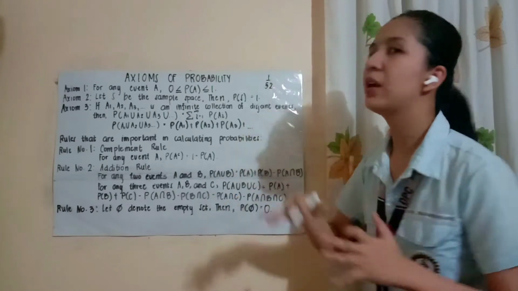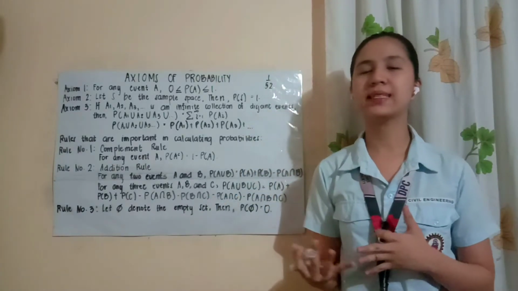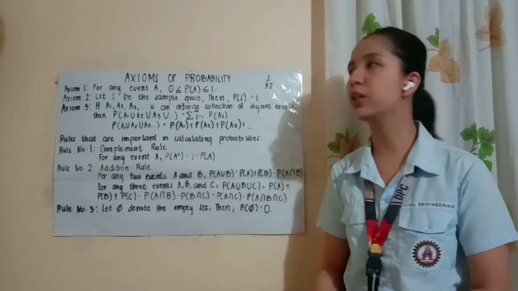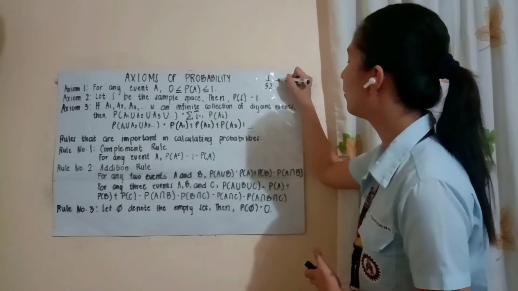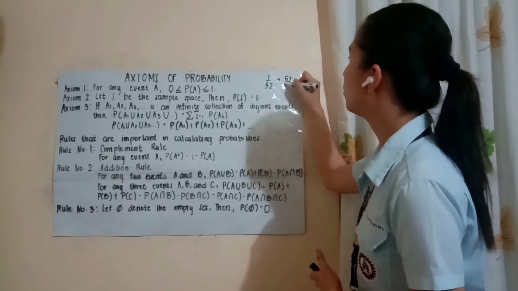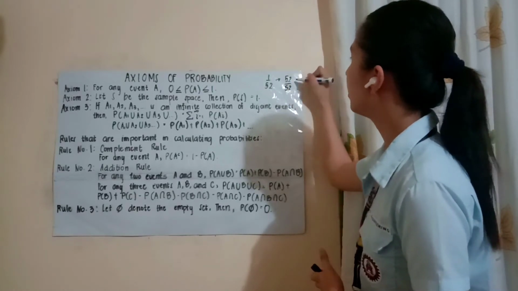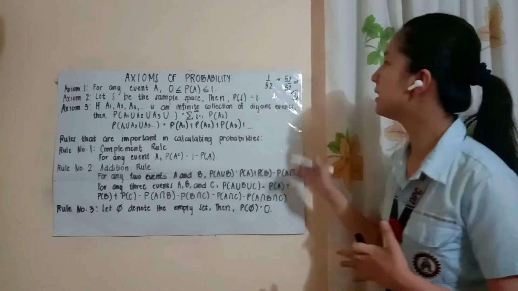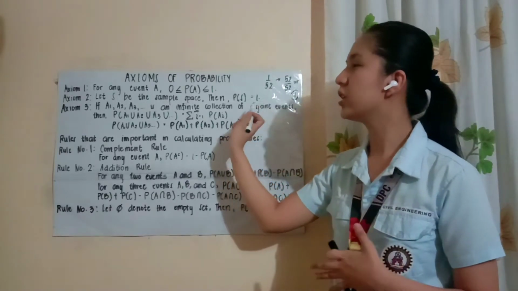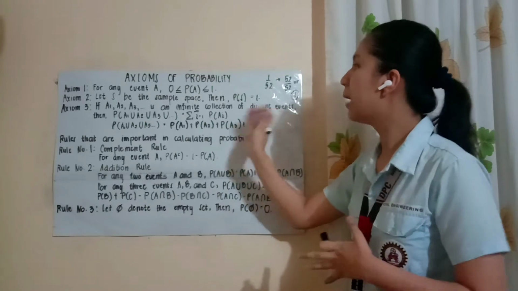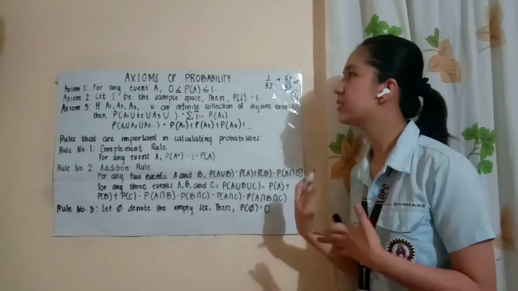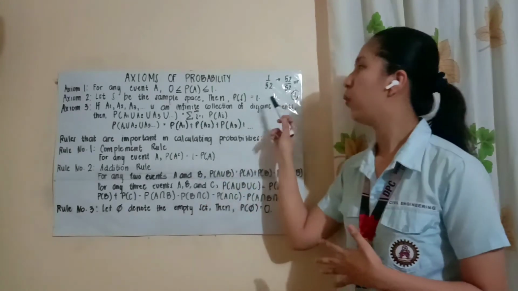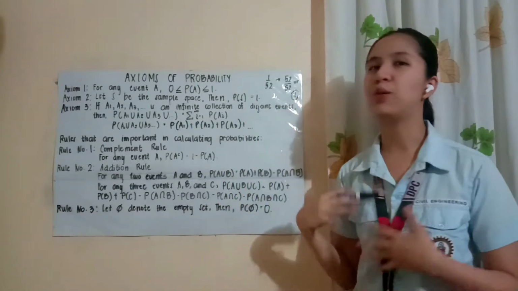And since meron tayong 52 sample points, kapag pinag-add natin lahat ng probability ng sample points na yon, we will get 52 over 52. Or simply, 1. So as you can see, sinasatisfy niya yung condition ni axiom 2 na dapat daw ang total ng sum ng bawat sample point sa isang sample space ay 1. So, yun lang yung axiom 2.